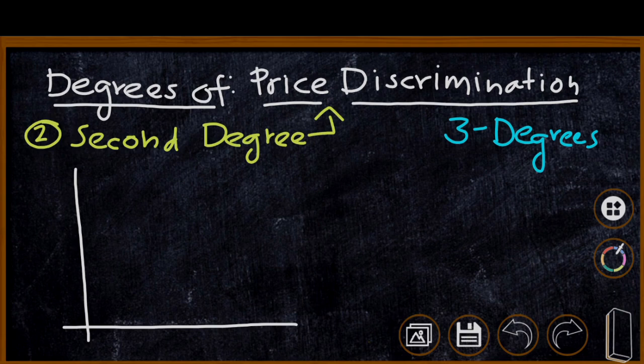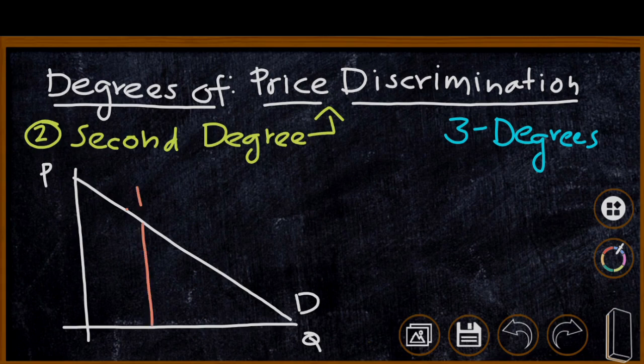We have x-axis and y-axis. On x-axis we have shown quantity and on y-axis we have price. This is the demand curve. Here the producer is classifying customers into different groups on the basis of their lowest minimum demand price. The first group is having P1 Q1 demand price, and their price is P1 Q1, lowest minimum price, and they are getting some amount of consumer surplus.